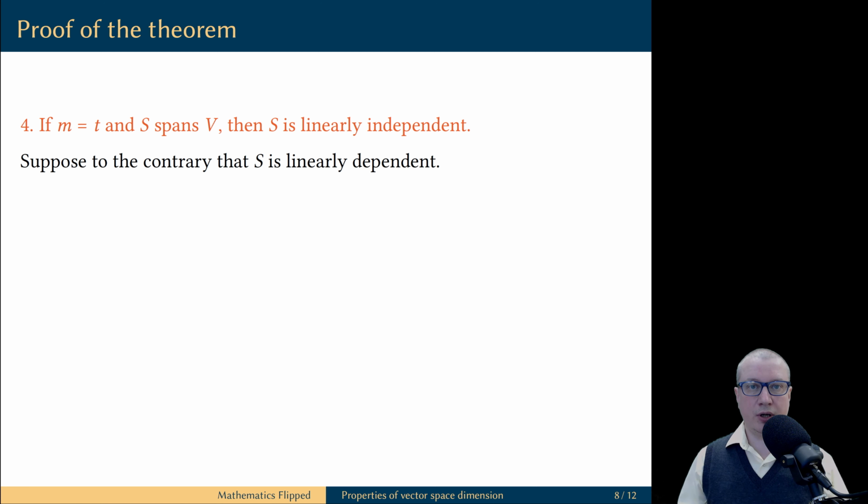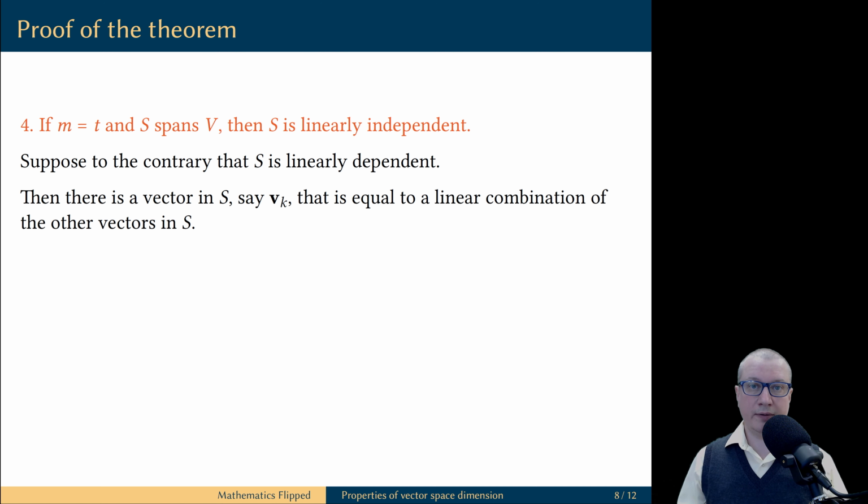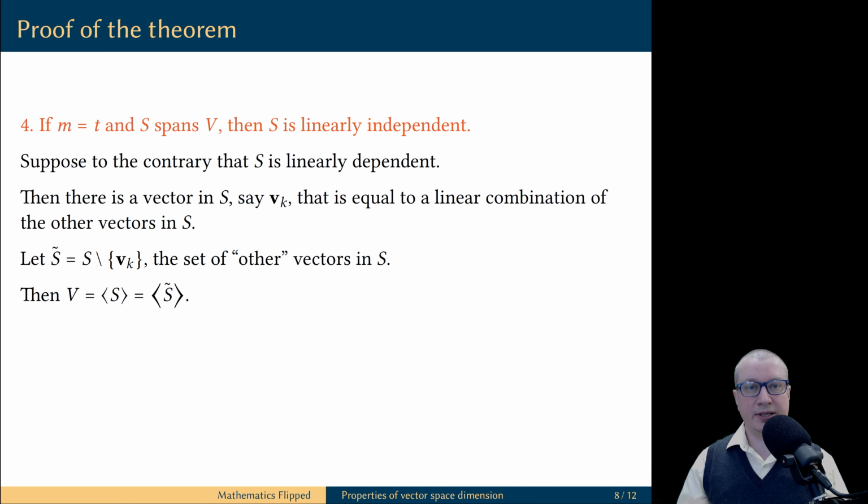We are going to assume the opposite of our desired conclusion. We are going to assume that the set S is linearly dependent. This means that one of the vectors in this set can be expressed as a linear combination of the other vectors in this set. Let's construct a new set S tilde by deleting this vector which is expressible as a linear combination of the other vectors in S. We have discussed in one of the previous videos that doing so does not change the span of the set. So if S was a spanning set for V, then this new set S tilde is also a spanning set for the vector space V.